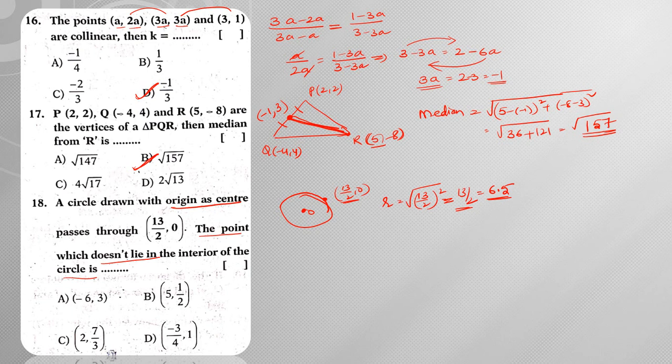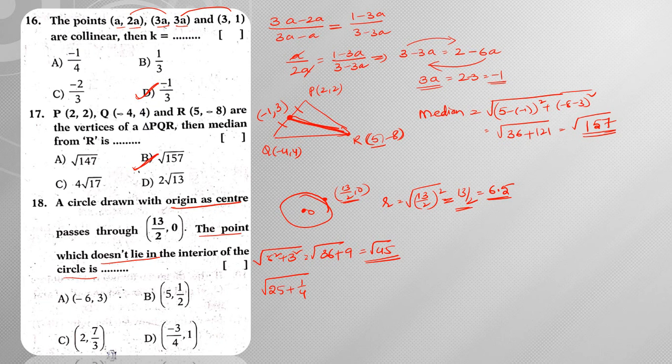For the first option, what is the distance formula from origin? It is nothing but square root of 6 square plus 3 square, which I can write as 36 plus 9, so square root of 45. Okay, next one: 5 square is 25 plus 1 by 2 whole square is 1 by 4. So this is also less than 6.5 only, right?